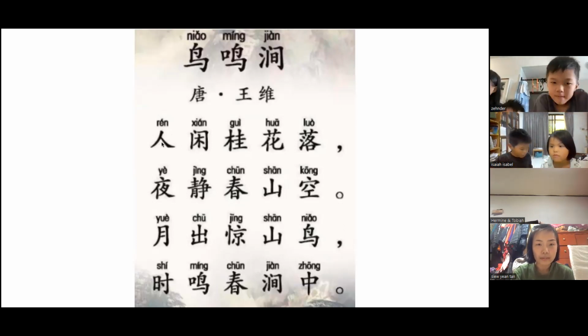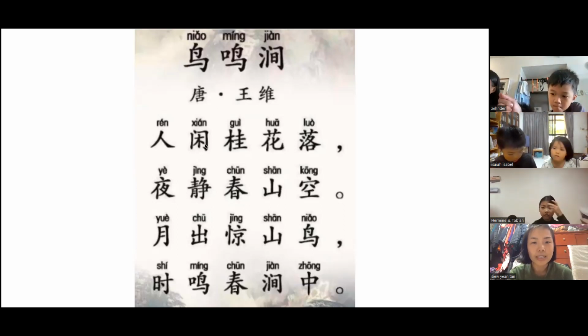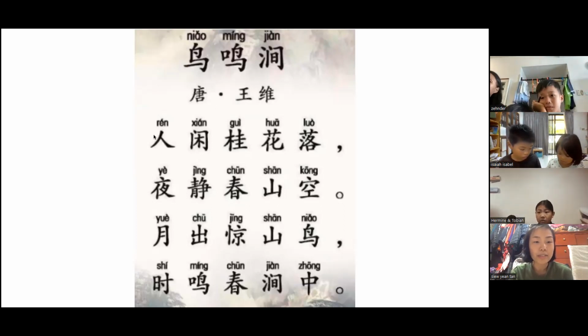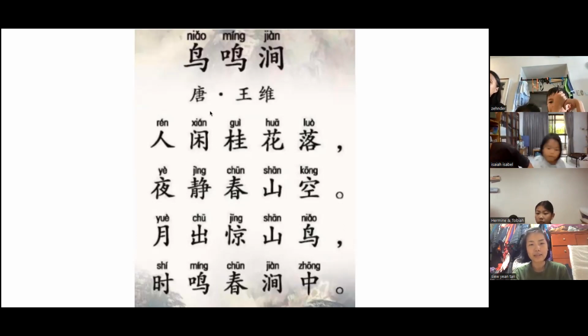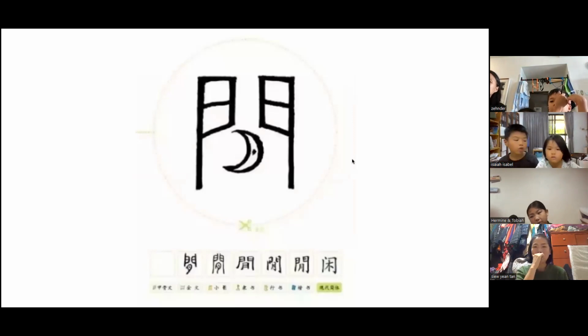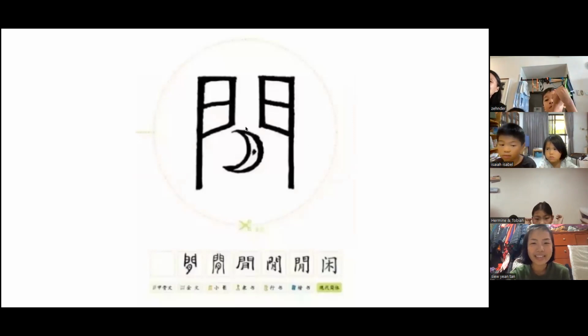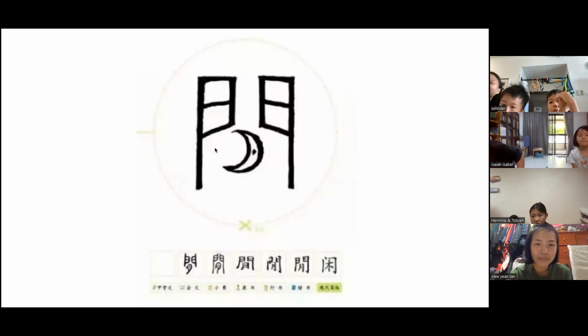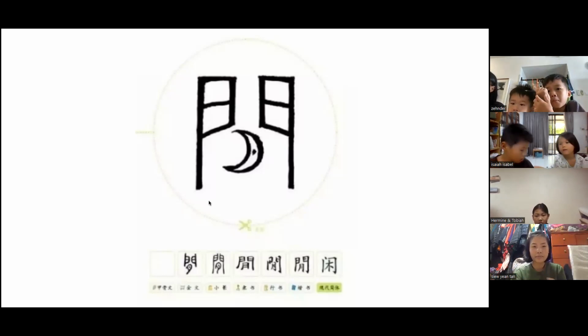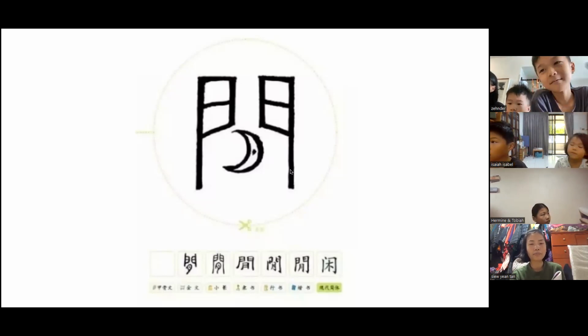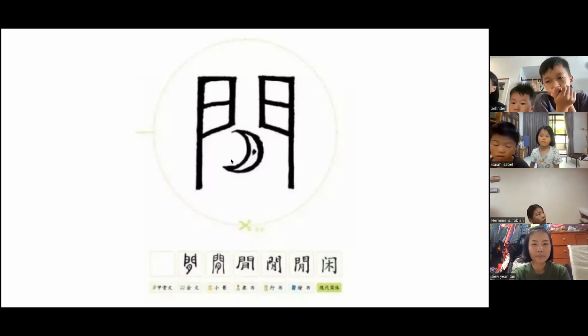Now we see the first sentence. 人闲. 人 you know already, right? 人 is human. What is 闲? This one, 闲. So I tell you another story. Who remembers? Last time I taught you all. Only the outer part. Remember the 门? 门 is door. What do you see inside the 门?